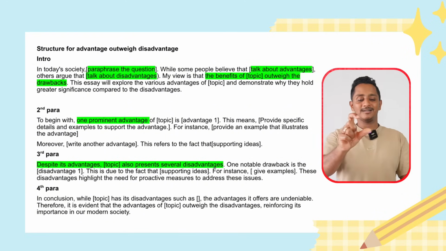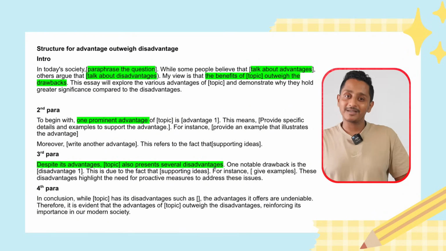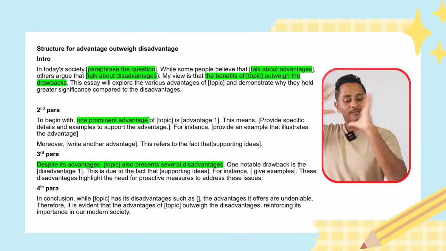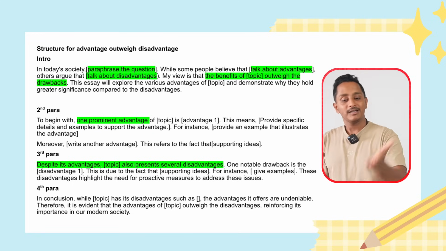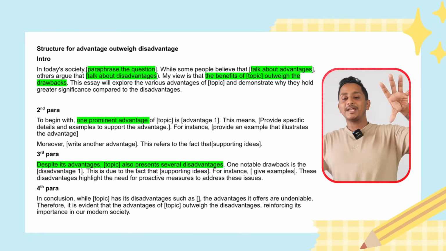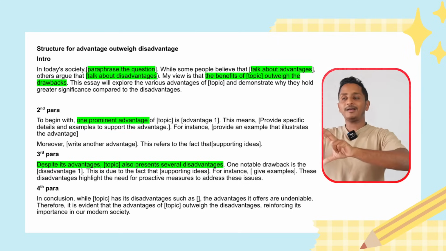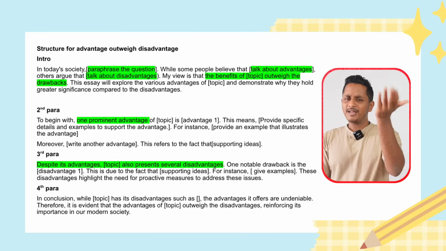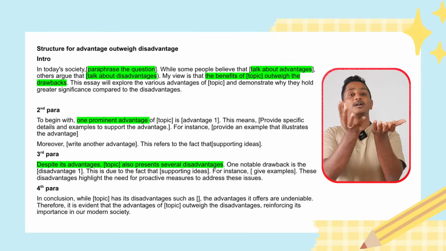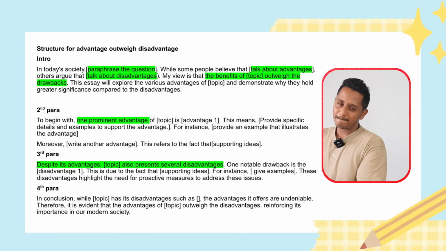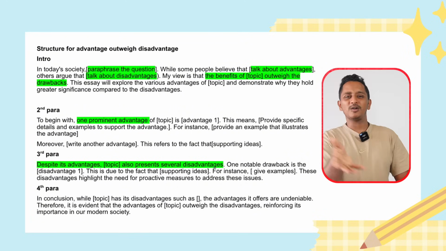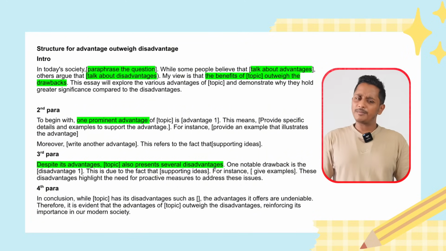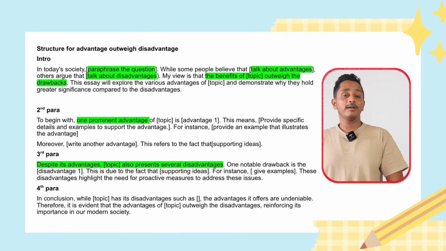One prominent advantage of online shopping is, write the advantage. This means give a supporting idea. For instance, give an example. Moreover, another advantage. This refers to the fact that, supporting idea, whatever the idea that we are writing, another supporting idea or an example. If it is getting very lengthy, you can shorten it. Shouldn't be a problem. Second paragraph, done and dusted, where we talked about advantages.